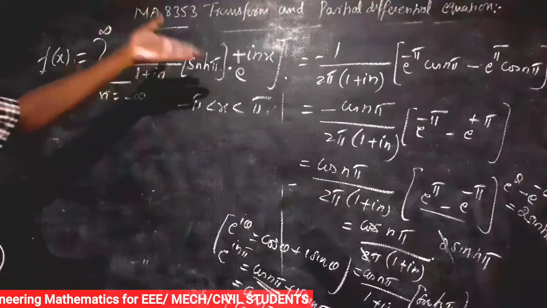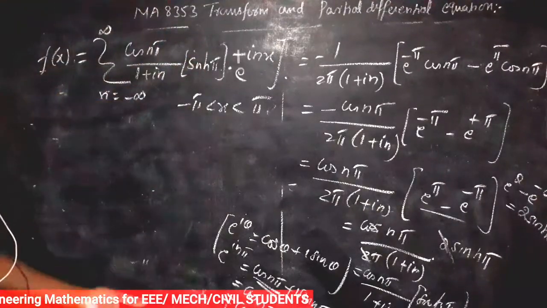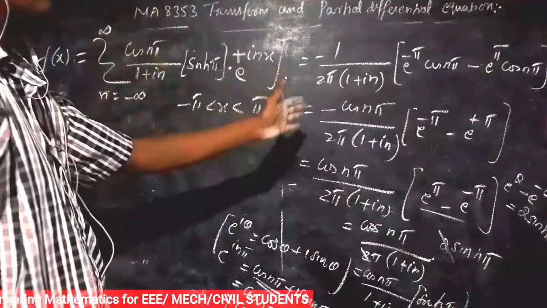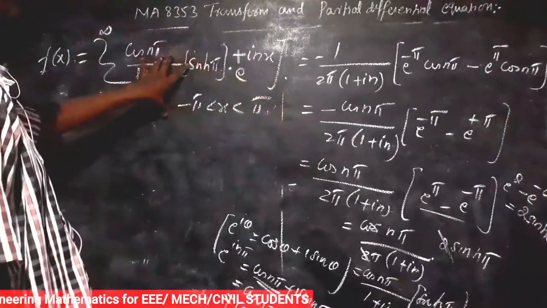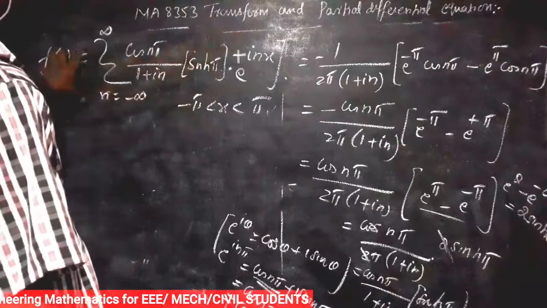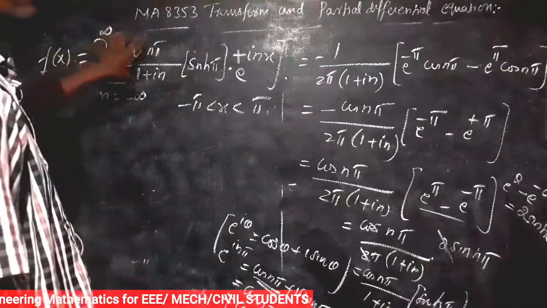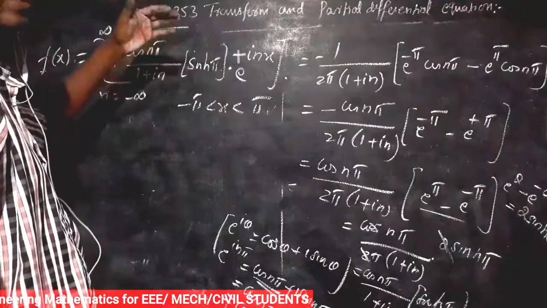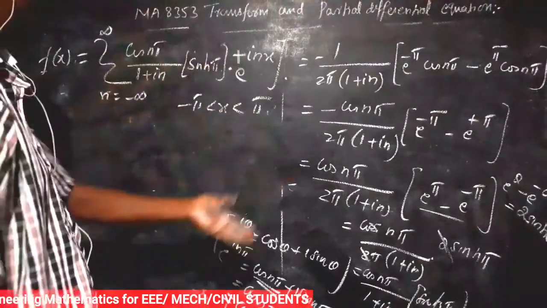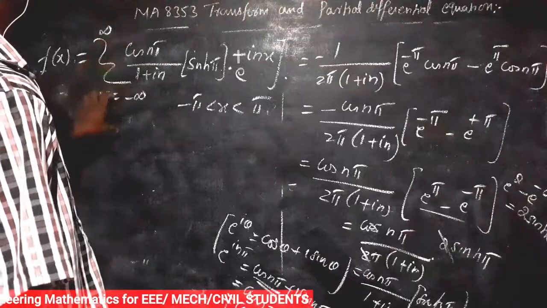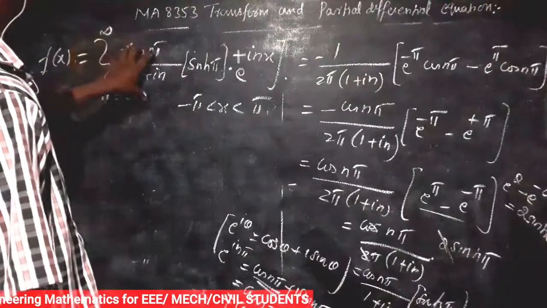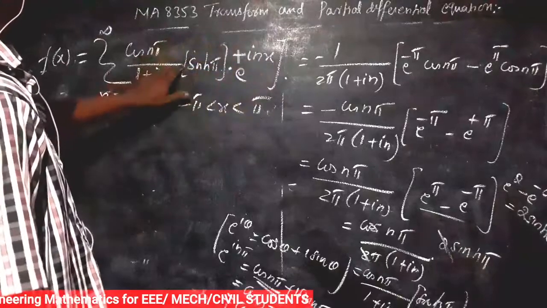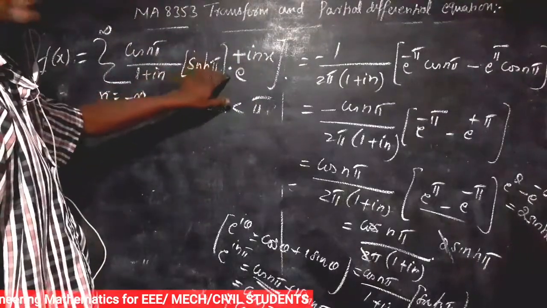You substitute the value. Suppose in the given problem, first we check whether the interval is 0 to 2 pi form or 0 to 2l form. Suppose the interval is 0 to 2 pi form, then the formula becomes sigma n equal to minus infinity to plus infinity of cn into e power inx format. Suppose the interval is changed, in change of interval format, the formula becomes sigma n equal to minus infinity to plus infinity of cn into e power i n pi x by l format.